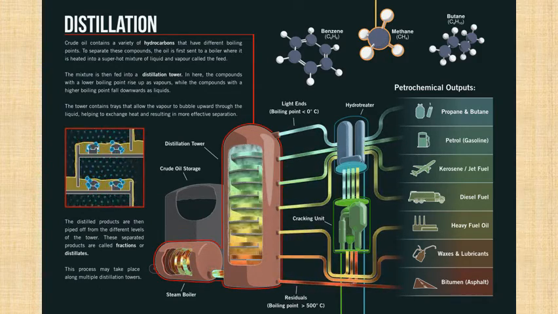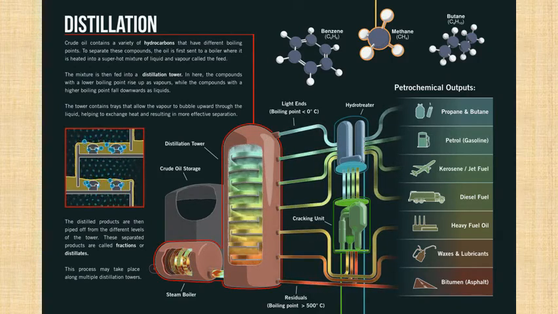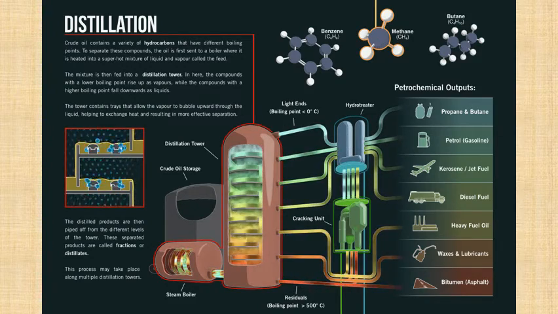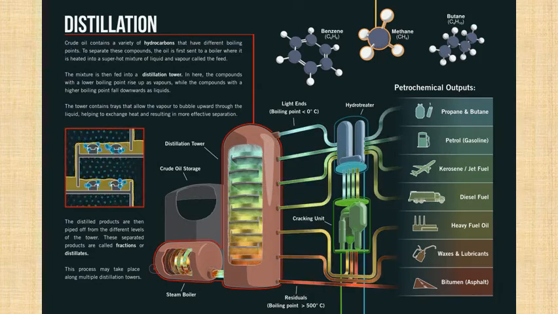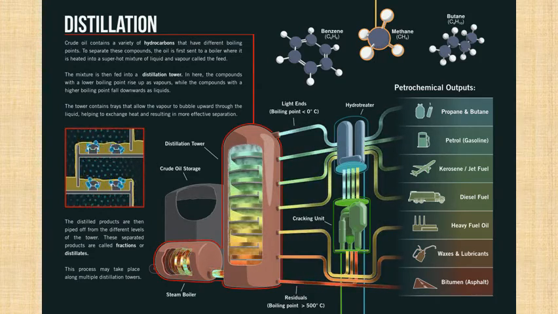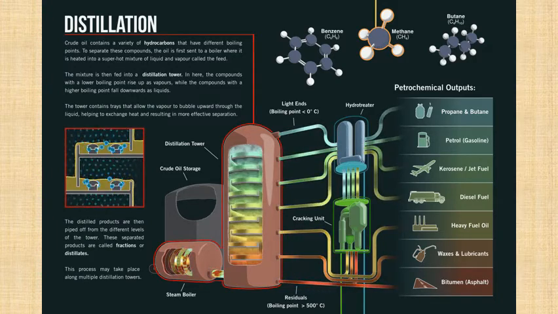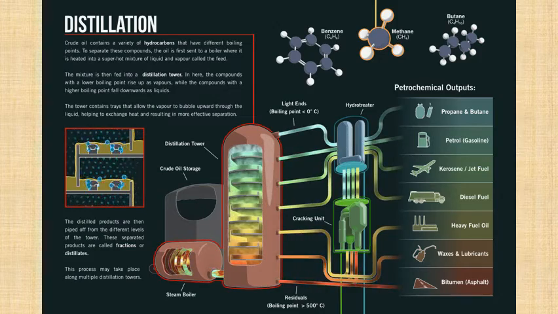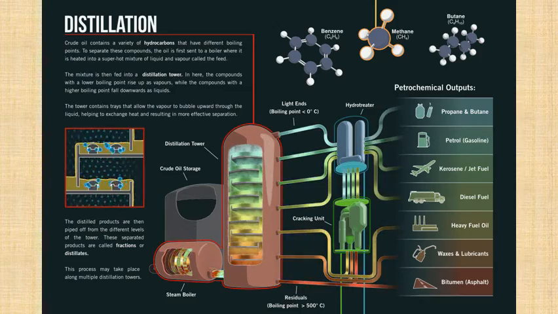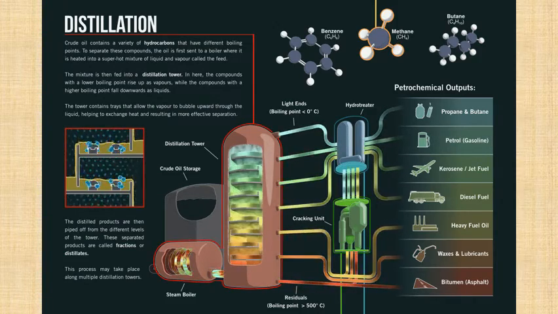To separate these components, the oil is first sent to a boiler. So you see a steam boiler at the bottom. First there's a crude oil storage tank where there's the black liquid, then there's the steam boiler. The oil is first sent into the boiler where it is heated into a super hot mixture of liquid and vapor called the feed. The steam boiler will boil it at a very high temperature, and the vapor is sent into the next chamber, the distillation tower.